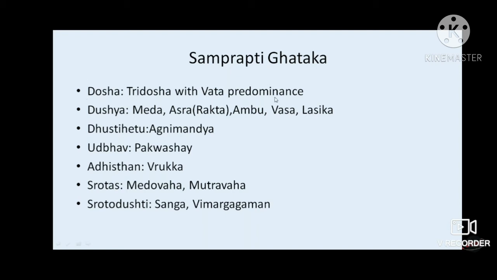To summarize, the doshas will be tridosha with vata predominance. In Prameha, though the initial dosha is kapha, in the later stage of complication there is always vata predominance. Then the dushya will be asra, ambu, vasa, lasika. Dushti hetu will again be Agni Mandya. Udbhav Sthan is Pakvashaya, Adhishthan is Vrukka, and the Srotas involved in diabetic kidney disease are Medovah Srotas and Mutravah Srotas. And Srotodushti will be in terms of Sanga and Vimarga Gaman.